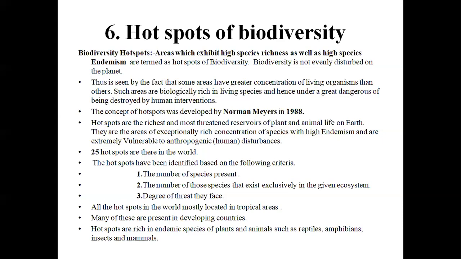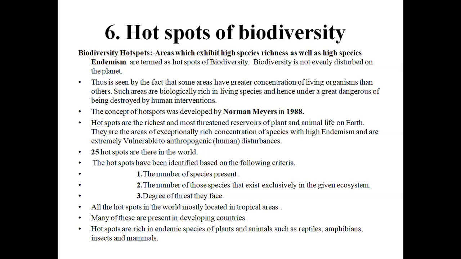That is called species endemism. What do you mean by endemism? The species which are restricted to a particular area is called species endemism. So hotspots of biodiversity means the areas which exhibit high species richness as well as species endemism.